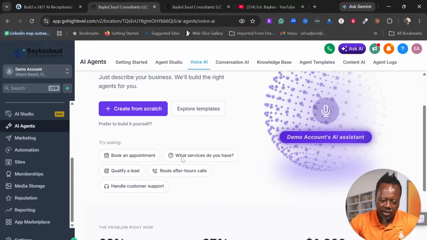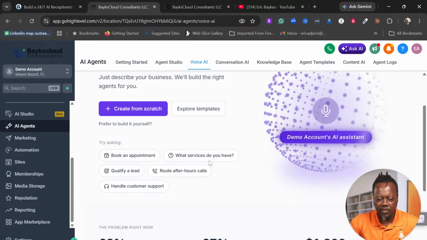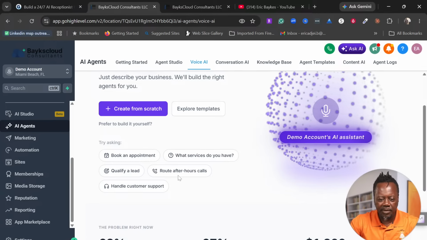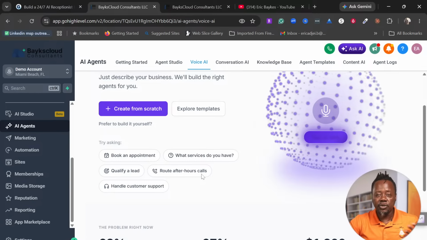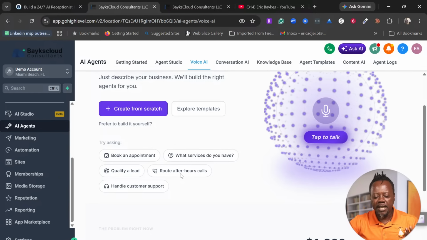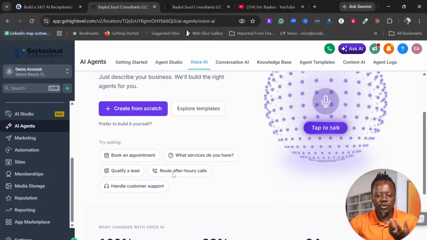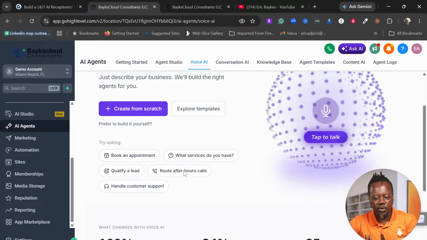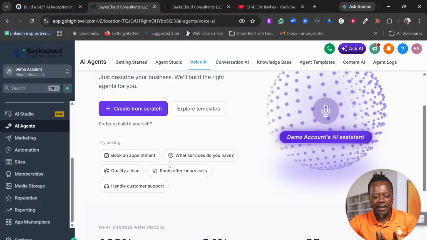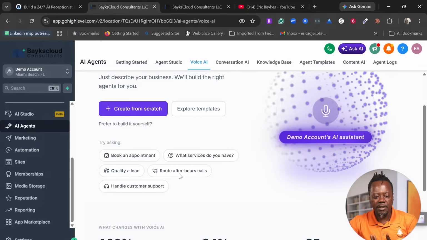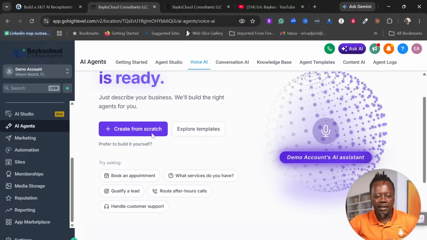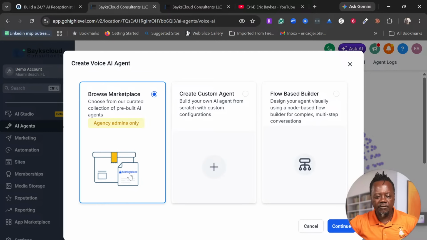You can say that you want to build it for appointment booking, just like choosing the template route, after hours. So let's say if you have a full-time receptionist and you want to do this after hours, this is what you can do. All these are templates which can be configured for you. But we are going to start from scratch.